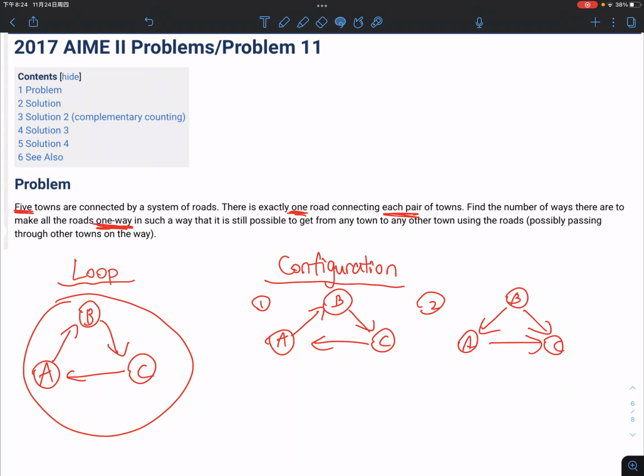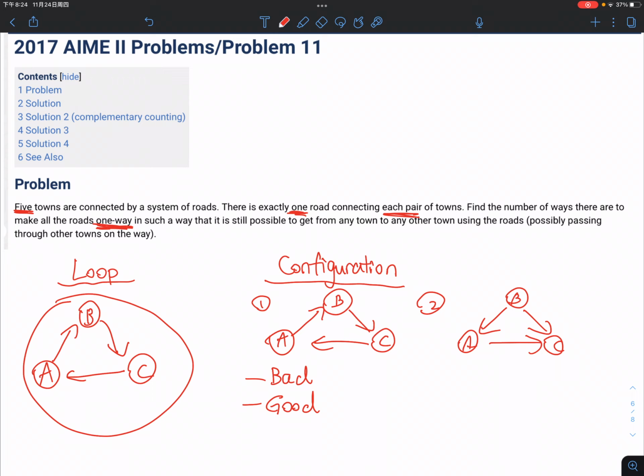Other than that, for configuration, we'll also define something called bad configuration and something called good configuration. What is a bad configuration? A bad configuration is simply a structure of the system of roads that does not satisfy the problem.